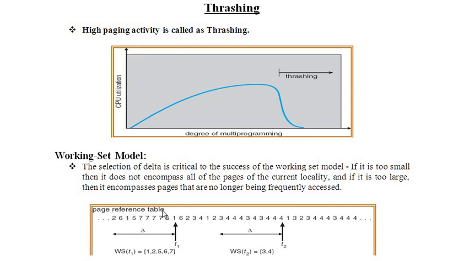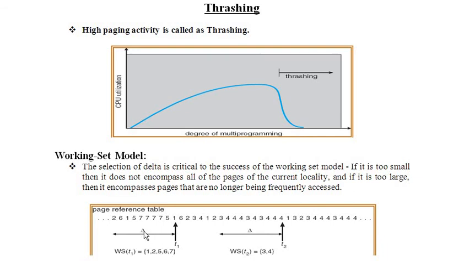This is a page reference table. I repeat, this is a page reference table. It is not the reference string which we were using in algorithms. Got my point? Page reference table means it is happening in a CPU actually. Say for example, from time t1 we have taken up to this, that is 10. So what has happened is page numbers 2 6 1 5 7 7 7 7 1 have been taken. So we combine this and we say delta, for a period of delta time t1, is 1 2 5 6 7.